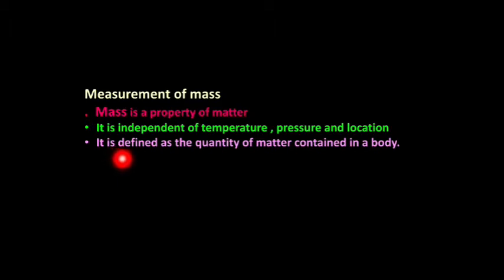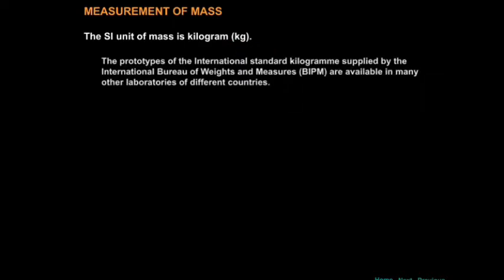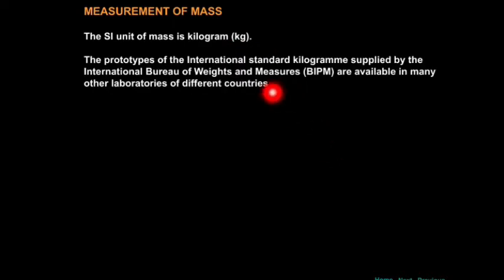See the next one, the SI unit of mass. Students, the SI unit of mass is kilogram. The symbol of kilogram is small kg. See the screen. It is equal to 1 kilogram.